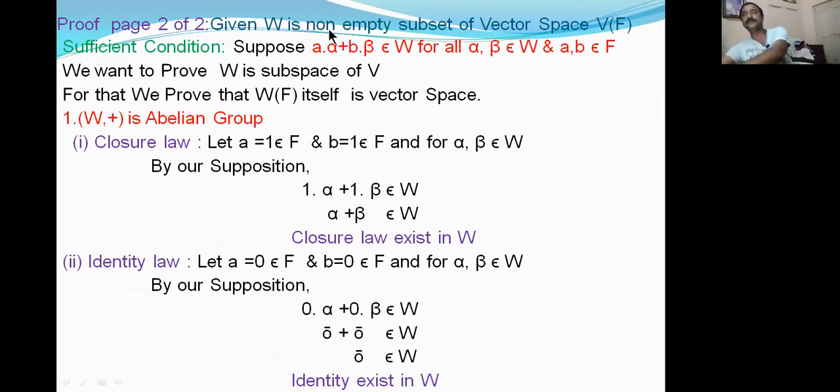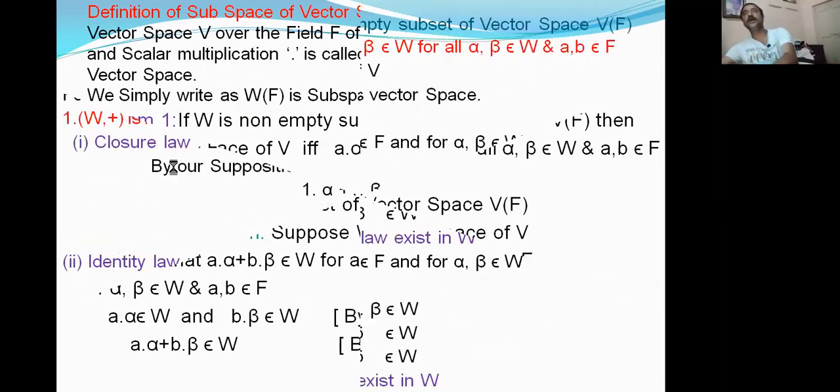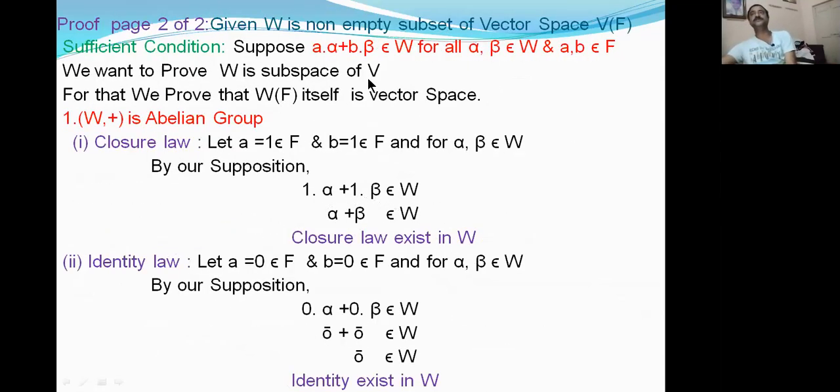You have taken the right side. Kindly follow the cursor. For the sufficient condition, we have taken the right side. We have to prove the left side. So we want to prove the left side: W is a subspace of V. We have to use this condition only.